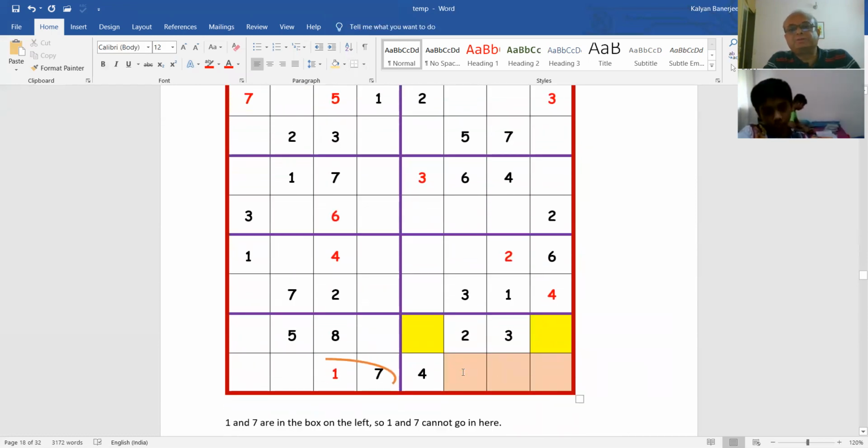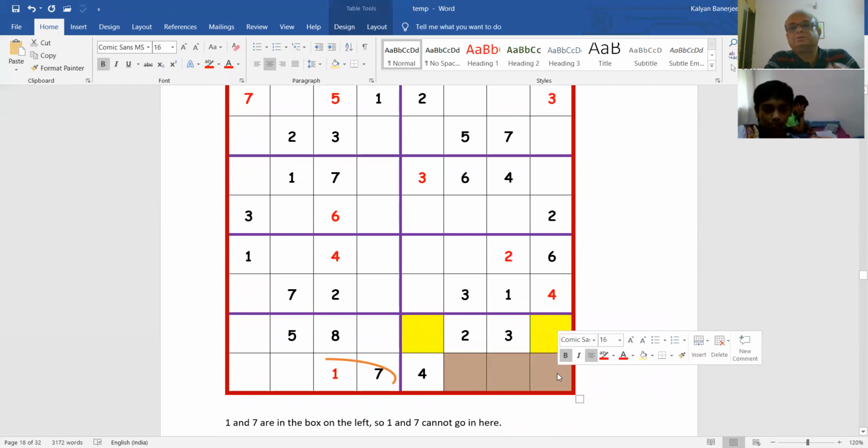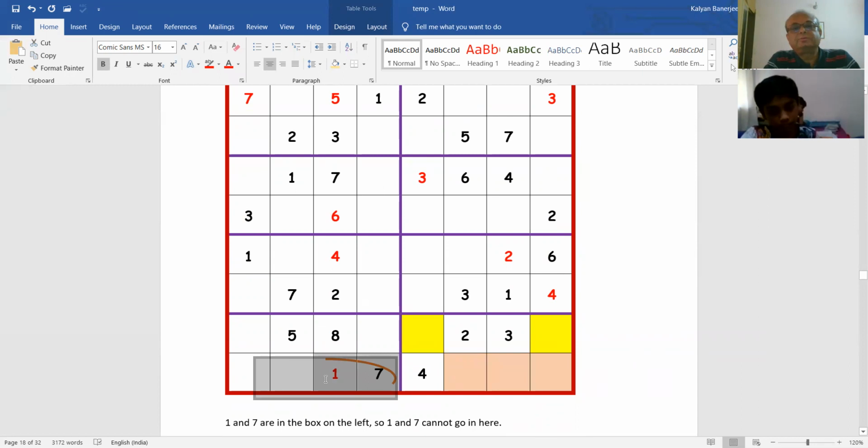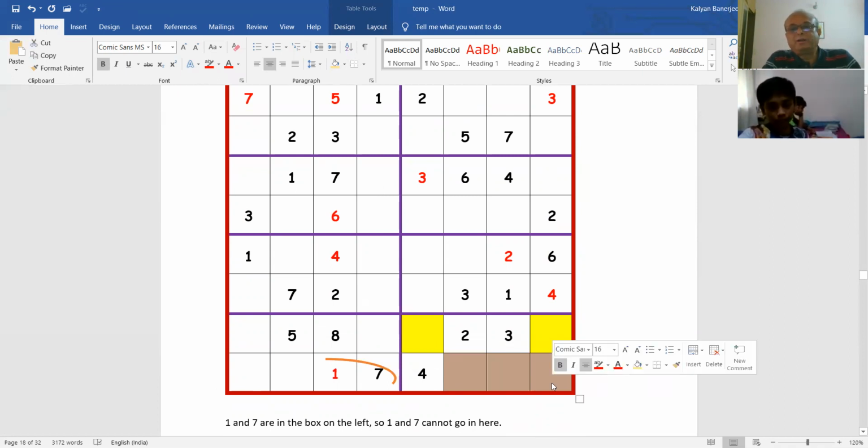You have a blank space in these 3. What is interesting is you see 1 and 7 here. Because they are in this row with this blank space, you cannot have 1 and 7 here. So where can 1 and 7 go? 1 and 7 can go into the top 2 yellow spaces.